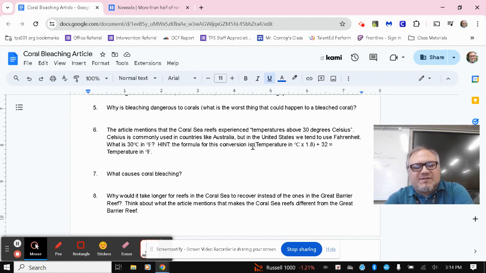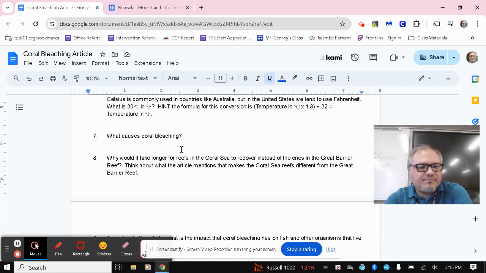Hint, the formula for this conversion is, and then I put here in parentheses, the temperature in Celsius, that represents a single number, times 1.8, all of that is in parentheses, plus 32 equals the temperature in Fahrenheit. You should be able to use this conversion formula to help you get the answer for that one.